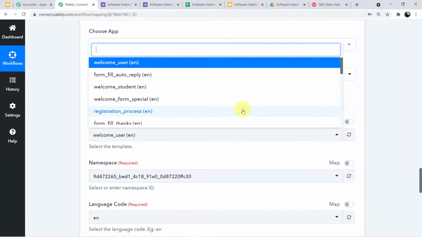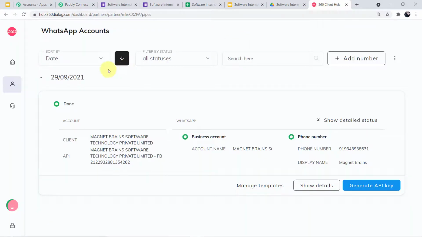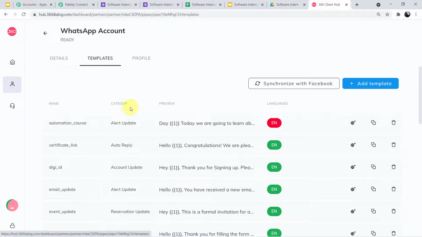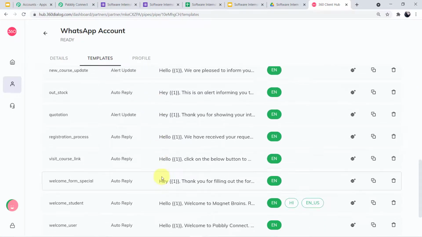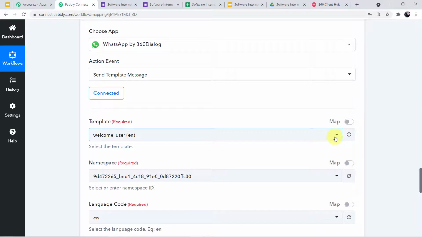Now these templates are the same templates which I have created in my 360 dialog account. If I go back to my 360 dialog account, here you can see it is written generate API key. Beside that, it is written show details. So I'll click on show details, and here you can see three options are given. I will click on templates, and you can see the various templates I have created for different workflows. These various templates can be seen here in Pabbly Connect in the scroll down.